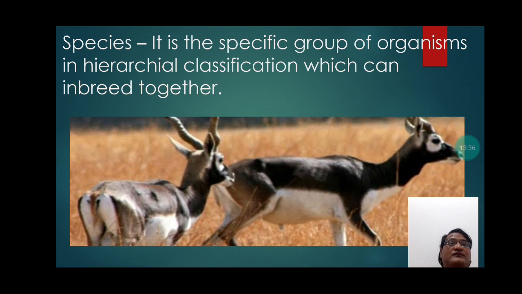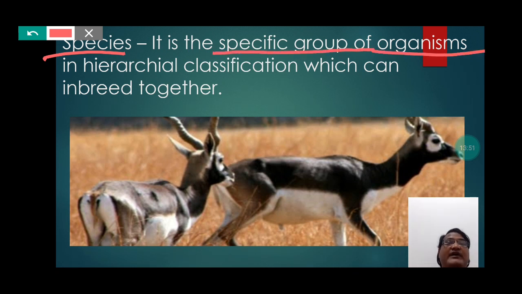Species, it is the specific group of organisms in hierarchical classification which can inbreed together. So students, these are those particular groups of organisms which have the capability to reproduce together.